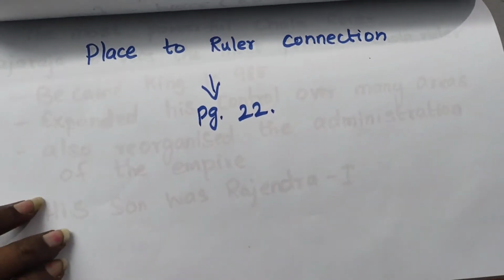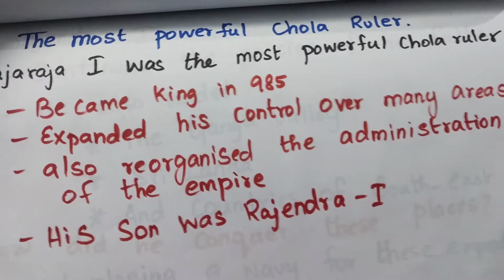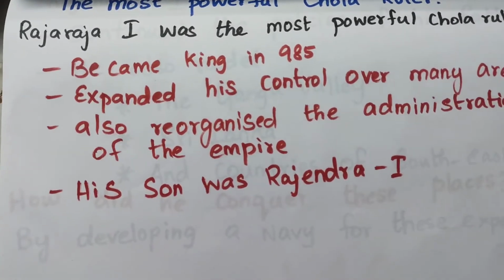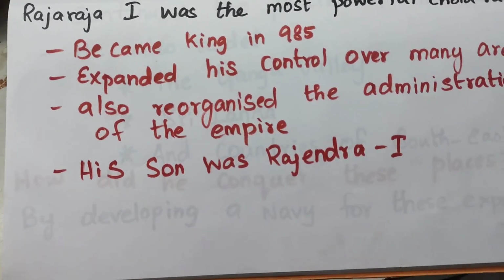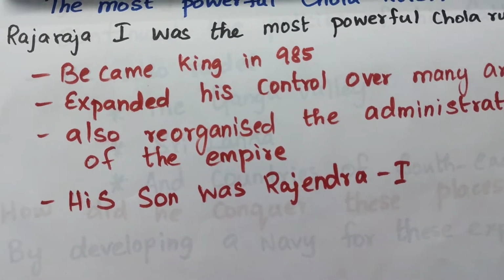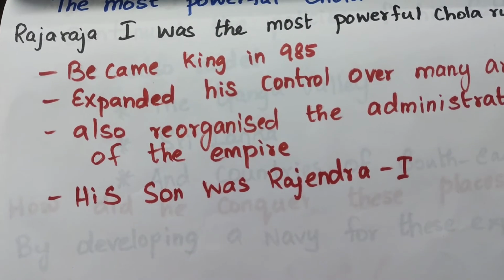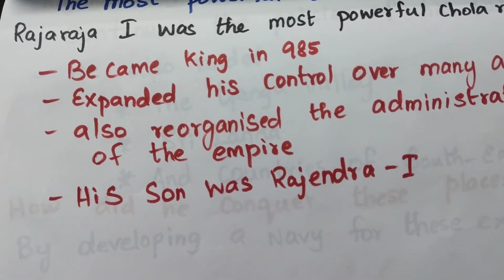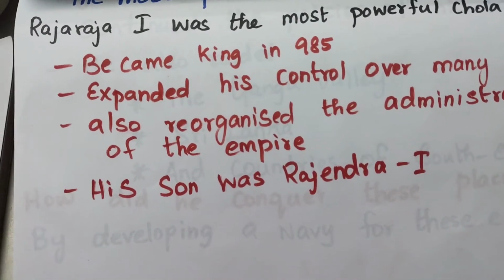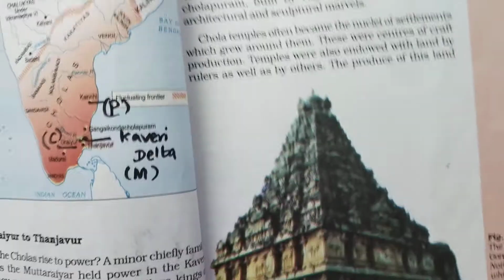For place to ruler connections, you can see in the book, kindly take page 22.